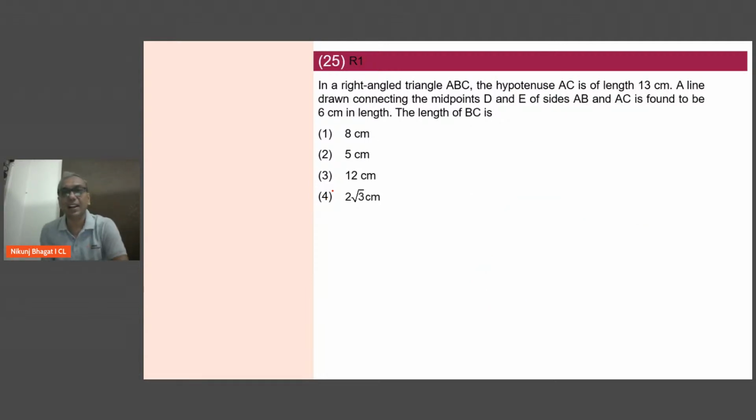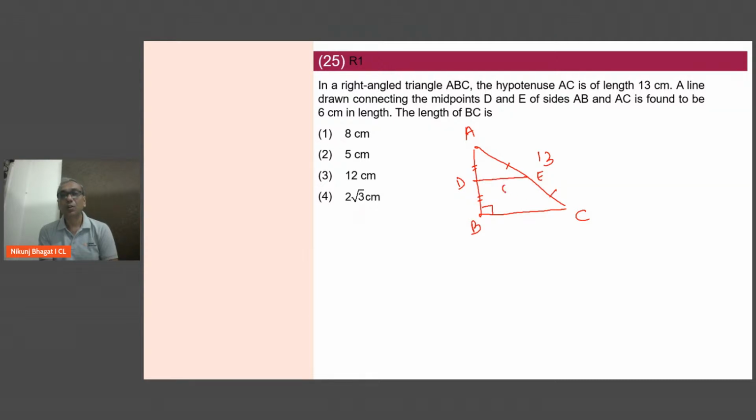Question 25. In a right angle triangle ABC, hypotenuse AC is 13. A line is drawn connecting the midpoint D of AB and the midpoint E of AC.